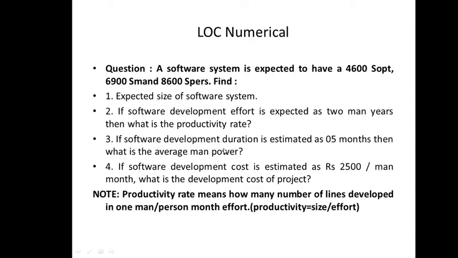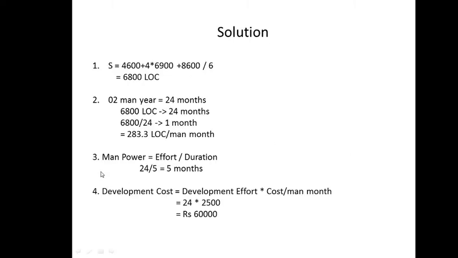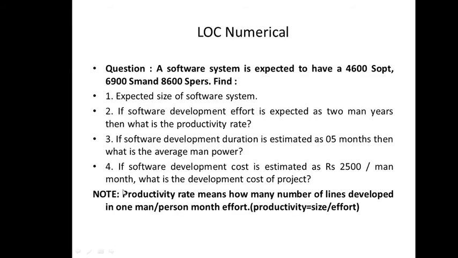Third one is, if software development duration is estimated as 5 months, then what is the average manpower required? So time is given to us, 5 months. The manpower required will be effort upon duration, that is, duration means development time. So effort calculated is 24 months, and the time is given as 5 months. So roughly it is equivalent to 5. Not exact, roughly.